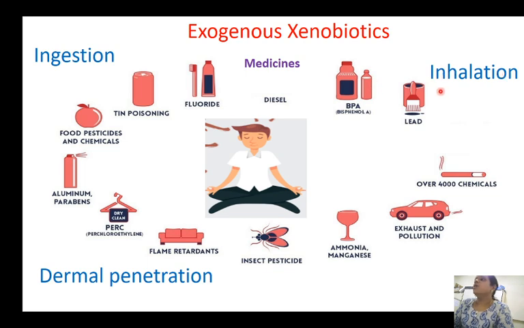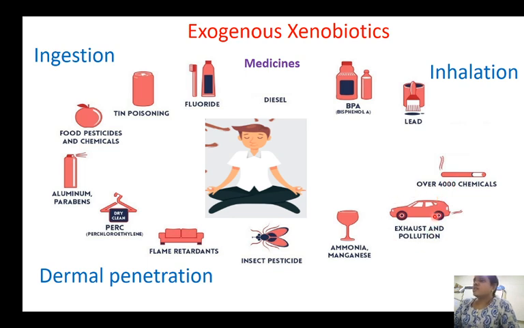Next, inhalation. For those who are working in painting industries, or those who work in paint factories and all that, they are subjected to lead poisoning. Next, smoking. Smoking is one of the dangerous things because the smoke that comes from a cigarette has up to 4,000 toxic substances, and these toxic substances are a danger to the active smoker and also for the passive smokers.